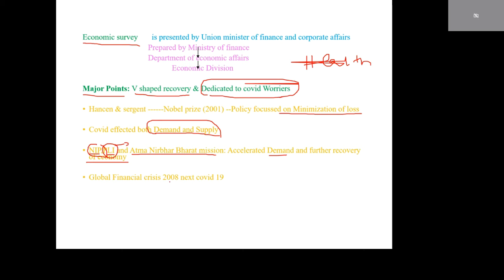The global financial crisis occurred in 2008. After that, COVID came in 2019. So we have to follow the main policy, which is focused on minimization of losses during COVID-19. How do we minimize the losses?